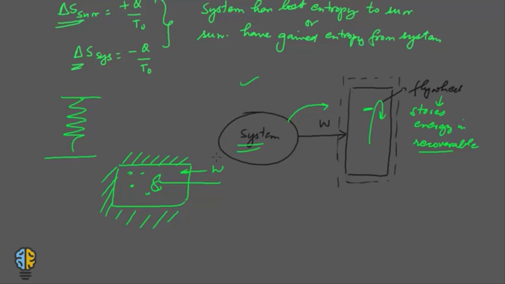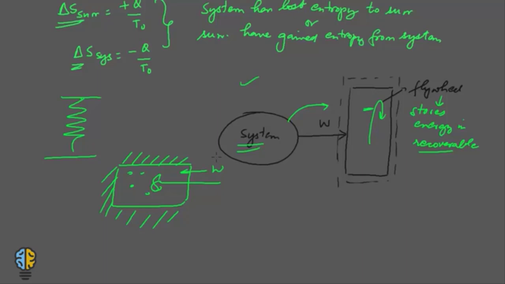So in this case the work is dissipated adiabatically. So if the work is dissipated adiabatically as the internal energy increase of the system, yes, we can say there is an entropy increase of the system, but there is no entropy transfer as such.